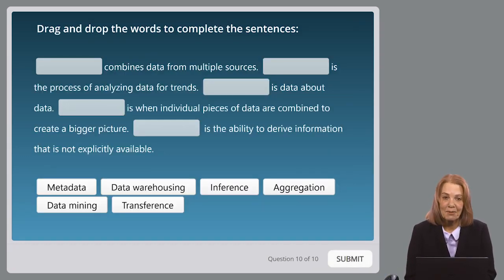All right, let's do our last question together here. And this is another drag and drop the words to complete the sentences. So we'll read the whole thing. We'll read the words that are available to us. Then you'll put me on pause. You'll fill in the blanks, and then we'll do it together. Blank combines data from multiple sources. Blank is the process of analyzing data for trends. Blank is data about data. Blank is when individual pieces of data are combined to create a bigger picture. And blank is the ability to derive information that's not explicitly available. And our options here are metadata, data warehousing, inference, aggregation, data mining, and transference.